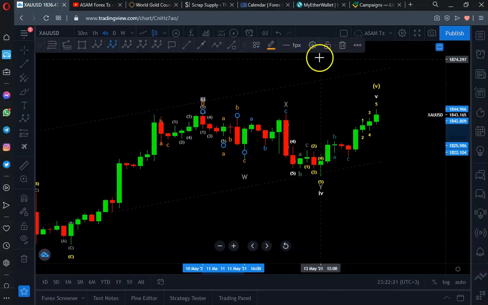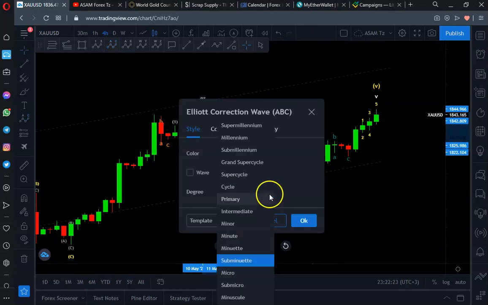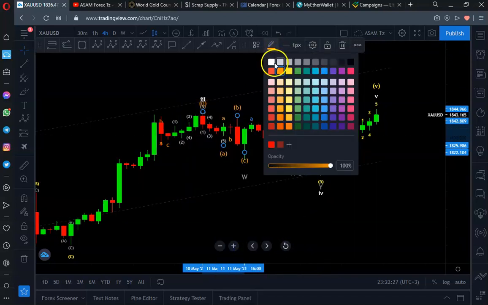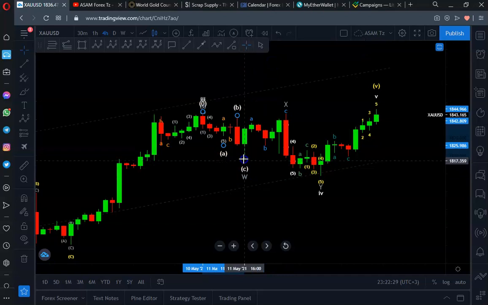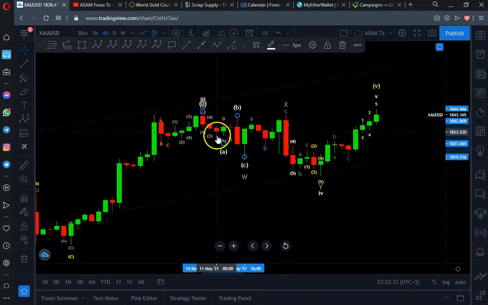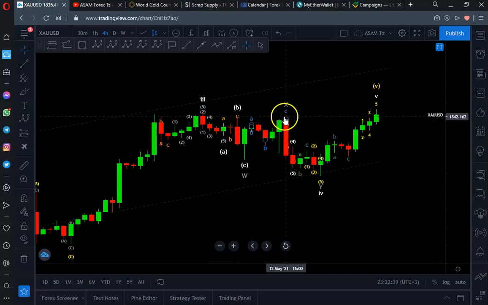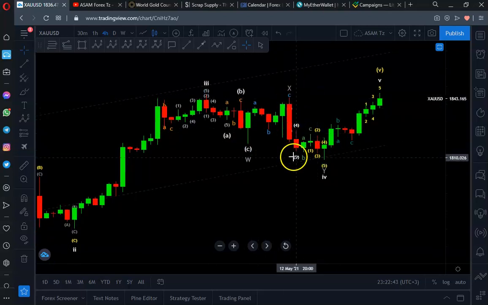I can change the degree of the waves. Also sometimes the color, I can put it in white. So now we'll have this A, B, C to the downside. This is just a W, very simple. And then we have the ABC to the top, this was X. And finally, we had this movement to the downside.